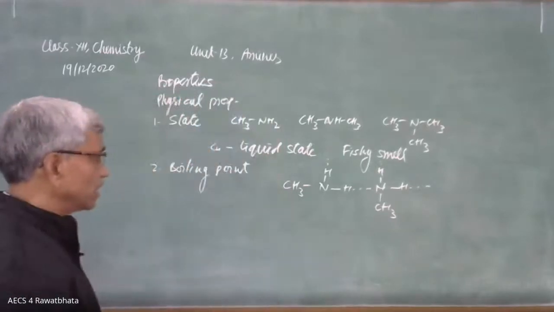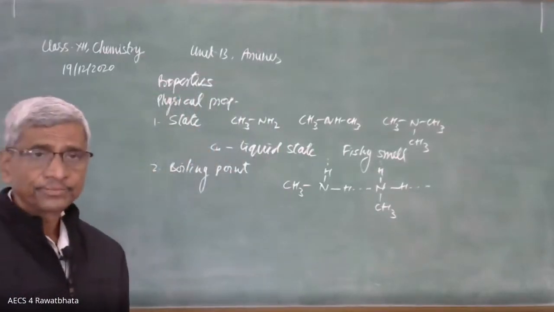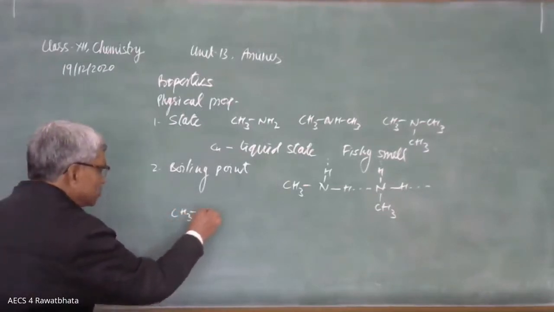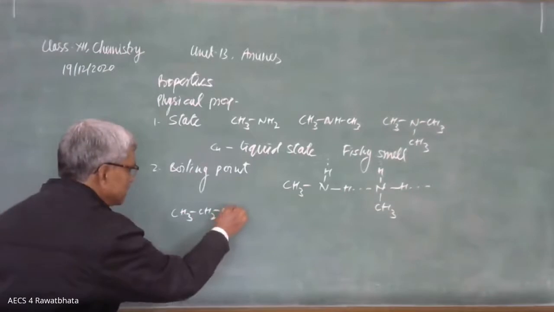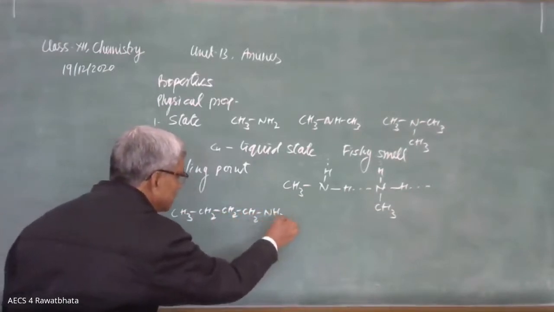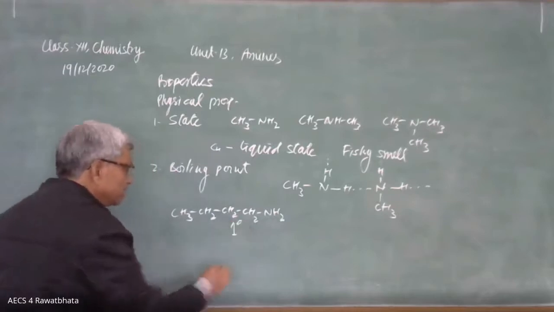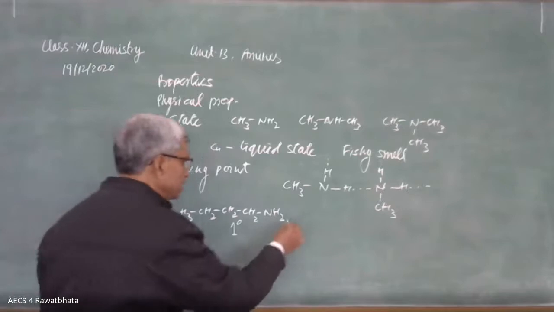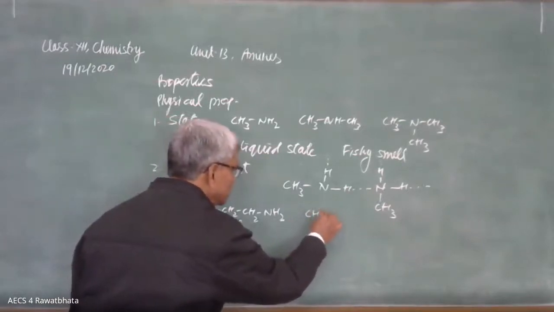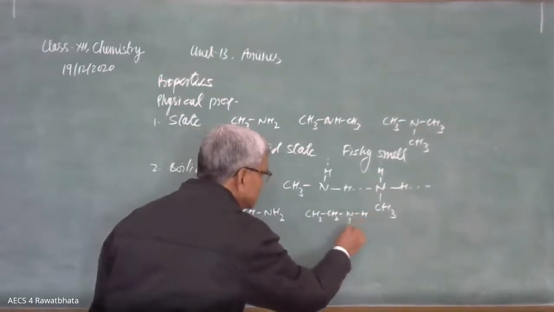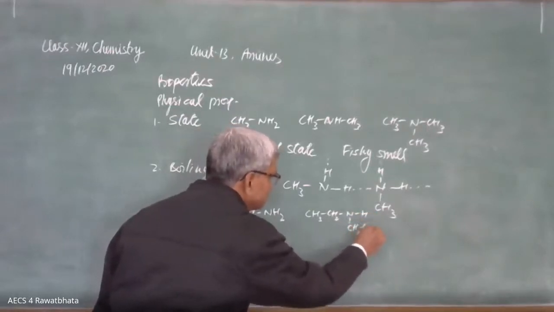If we talk about isomeric amines, like this amine, CH3CH2CH2CH2NH2. This is the 1 degree amine. It has a certain boiling point. Another one, 2 degree, CH3CH2NHCH2CH3.